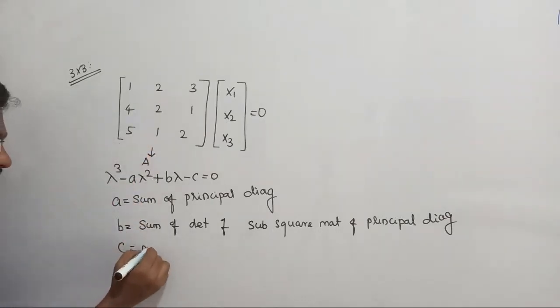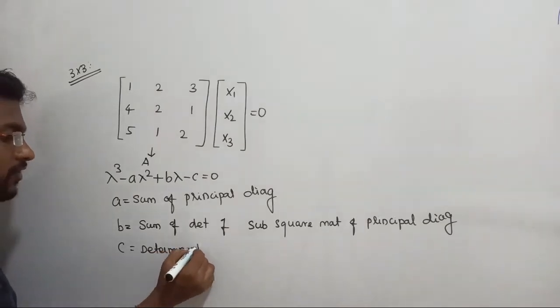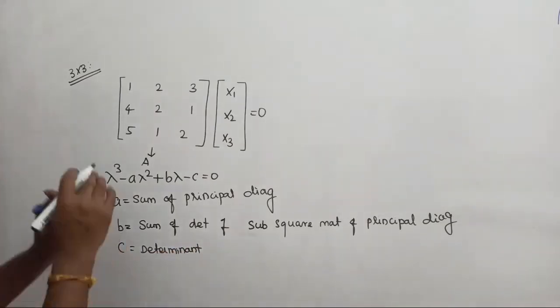C is going to be the determinant of the matrix. Okay, fine. See, the remaining procedure remains the same.